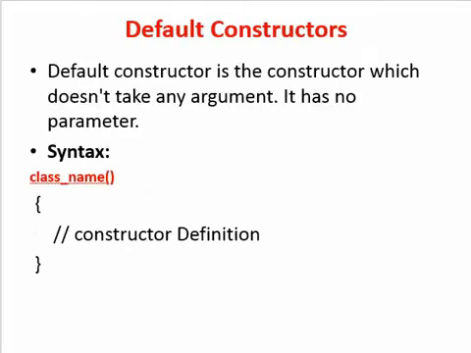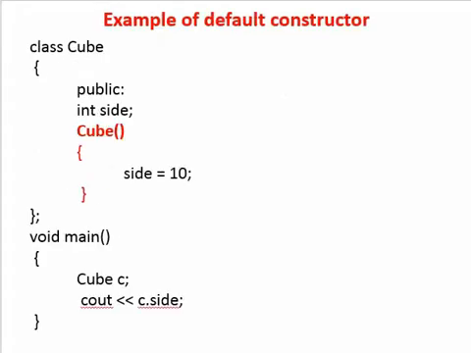Default constructor. A default constructor is a constructor which doesn't take any arguments. This means that in this constructor we do not pass any kind of parameter in its definition. In this syntax, as you see, only the class name, that is your constructor name, has to be written. Inside the brackets we don't pass any kind of arguments.